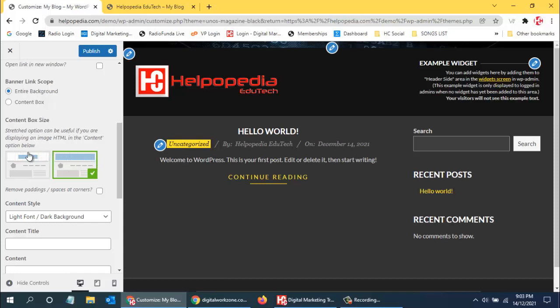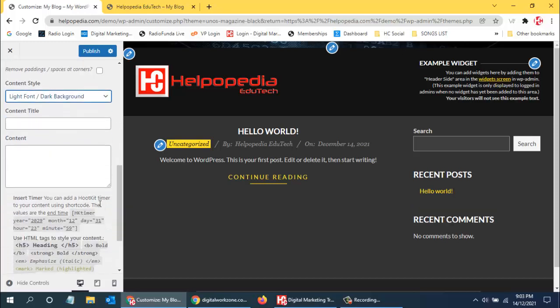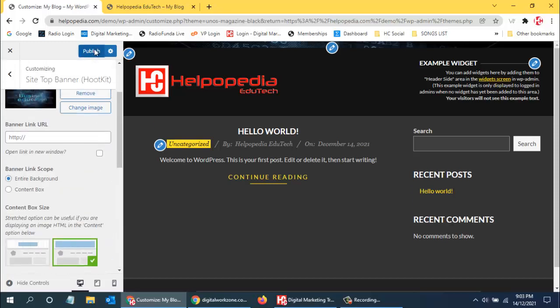Over here it comes up, say, a very small image. So if we want a full image, then we can use it like this. So if we want a light background, or we want a dark background, all these things we can select from here. And yes, after making any changes, we need to click on publish, so it will be done.